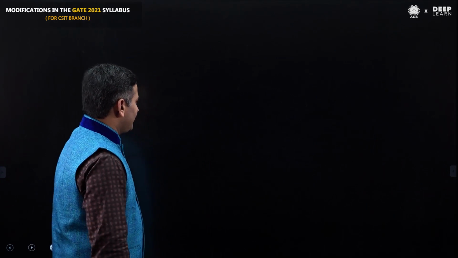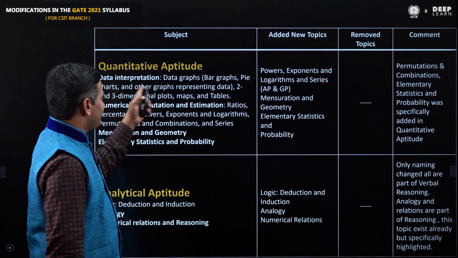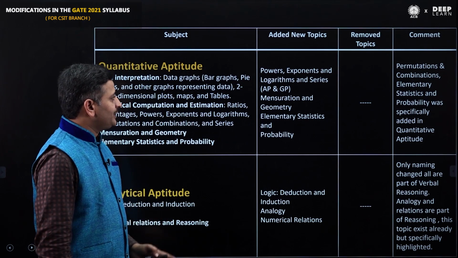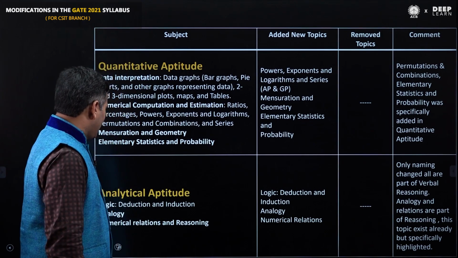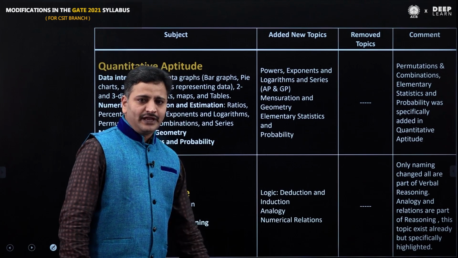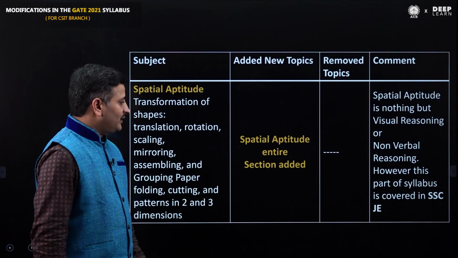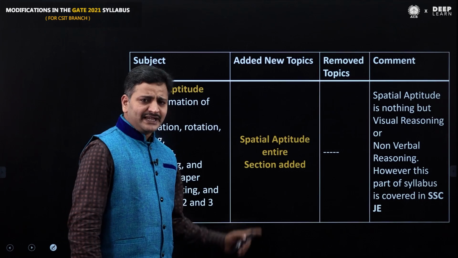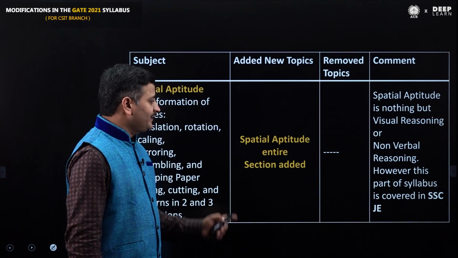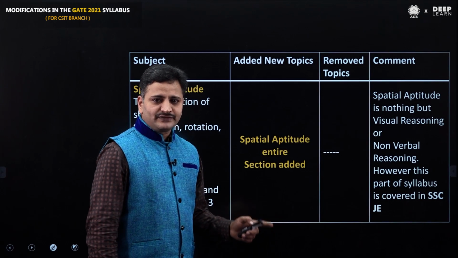Next, these are the topics added in quantitative aptitude. Please pause the video and write down these topics. And these are the new topics added in analytical aptitude. This time they also included a new section called spatial aptitude. However, we are going to teach this complete section in our classroom as well as online.